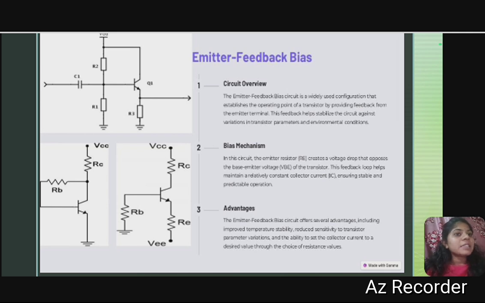In the bias mechanism, it creates a voltage drop that appears in the base-emitter voltage of the transistor, where this feedback loop helps maintain a relatively constant collector current. When we discuss the advantages of emitter feedback bias, it has several advantages, including improved temperature stability, reduced sensitivity to transistor parameter variations, and the ability to set the collector current to a desired value through the choice of the resistance values.